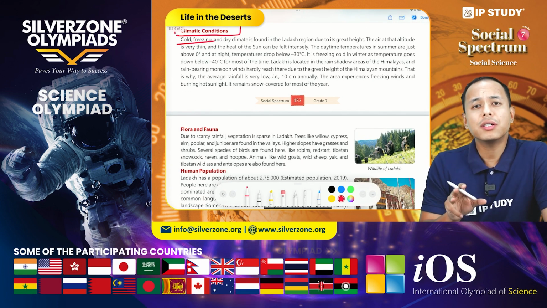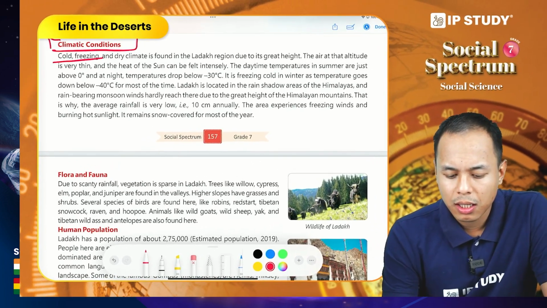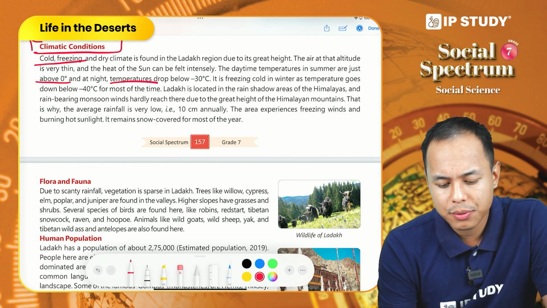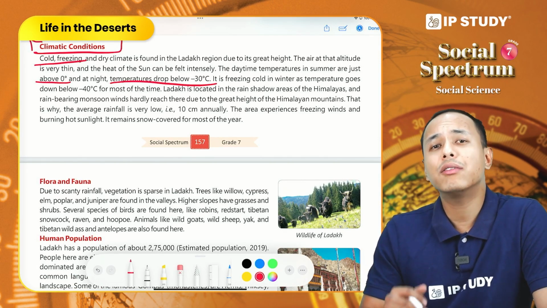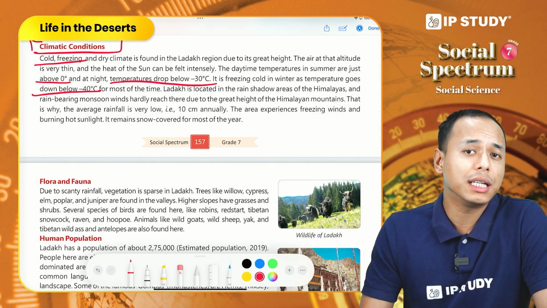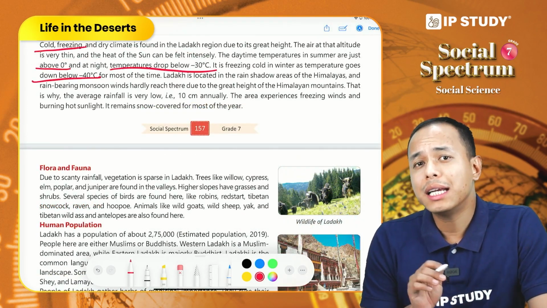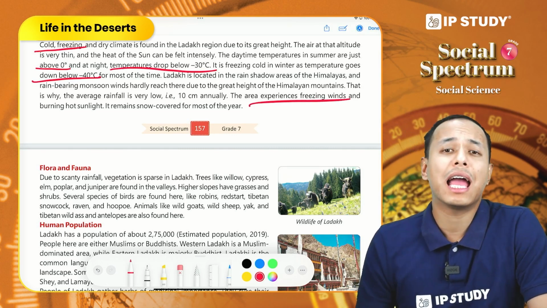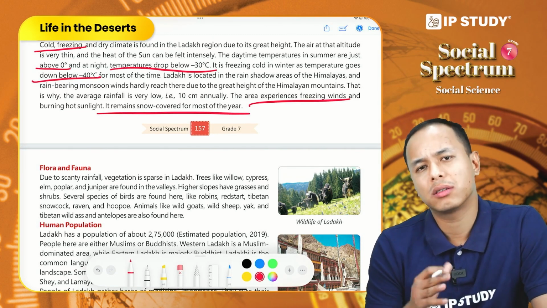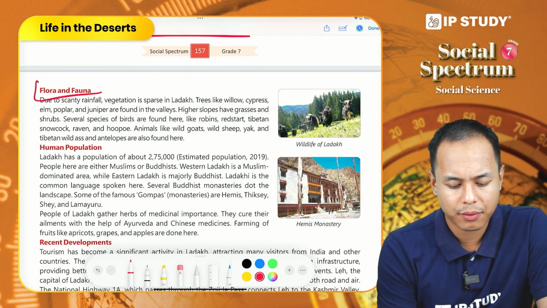Okay, temperature. Let's discuss temperature. The temperature during the summer in the daytime is just above 0 degrees Celsius, and during the night time it drops below minus 30 degrees Celsius, and in winter it falls more and reaches almost minus 40 degrees Celsius. So it is very cold in Ladakh. Ladakh experiences freezing winds and burning hot sunlight, and it is covered with snow almost throughout the year. Now let us discuss the flora and fauna of Ladakh.